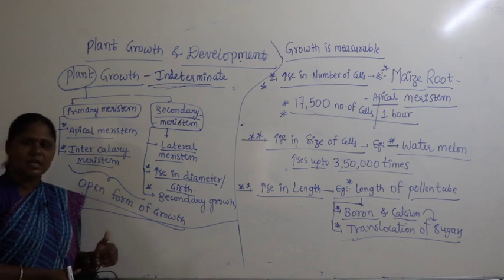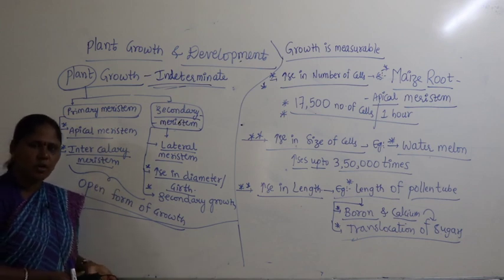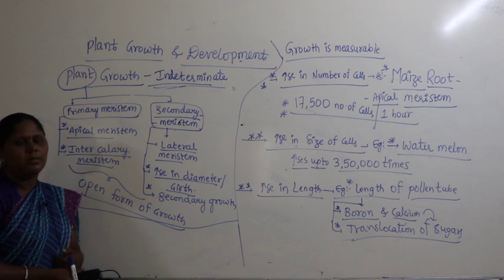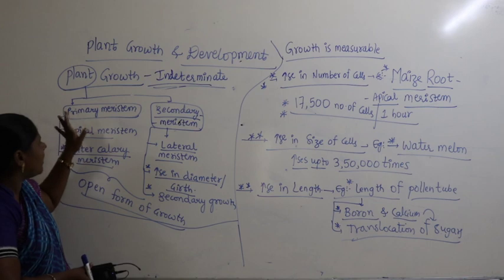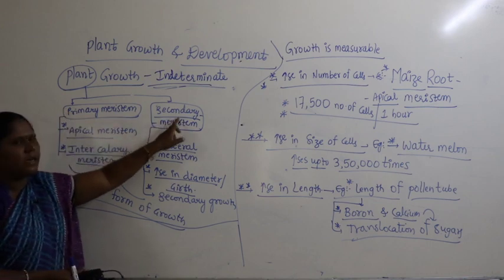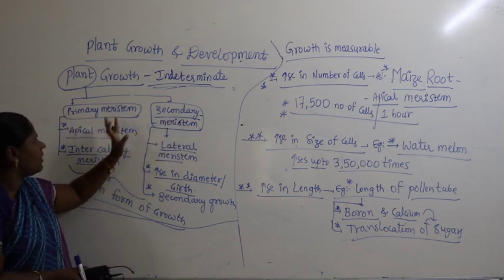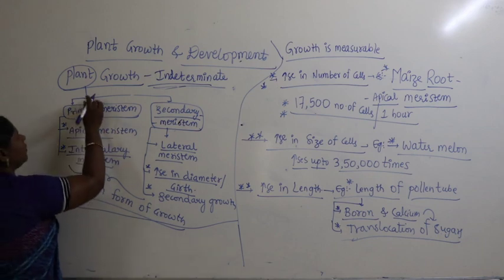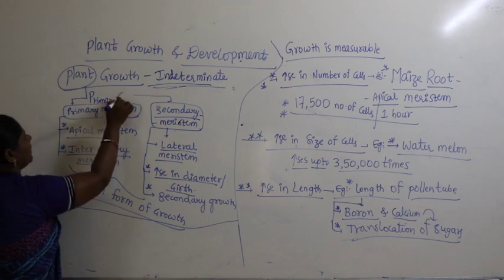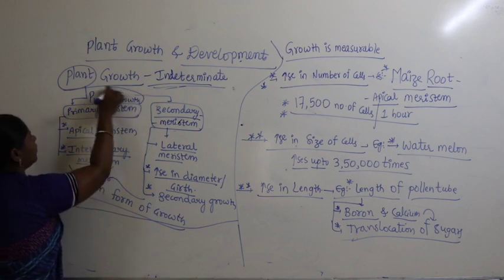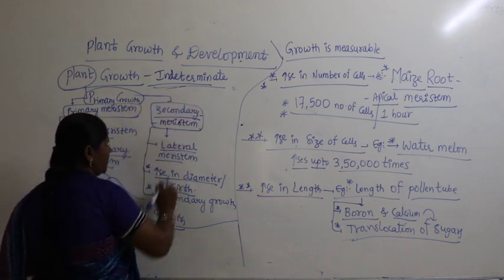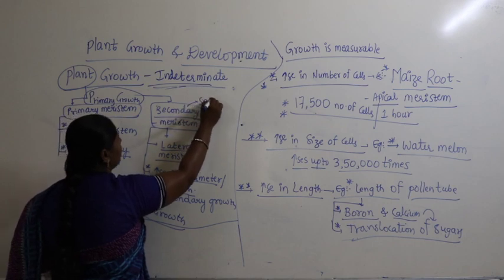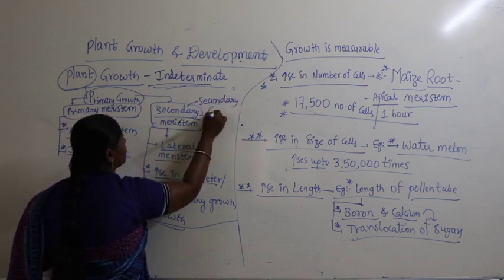The cells which have the ability to undergo cell division are called meristematic cells. Meristematic cells are further divided into two types. What are they? Primary meristem and secondary meristem. You know that primary meristem mainly contributes to primary growth. Similarly, the secondary meristem mainly contributes to secondary growth.